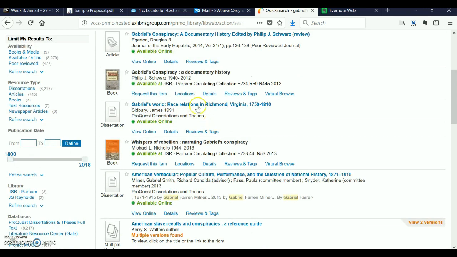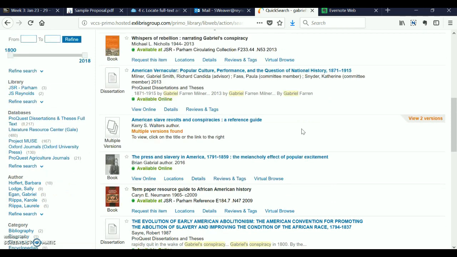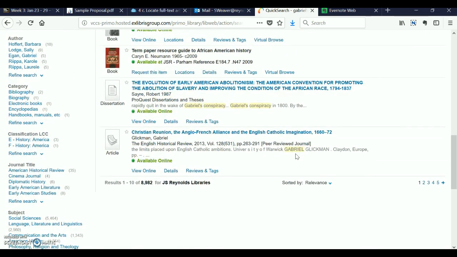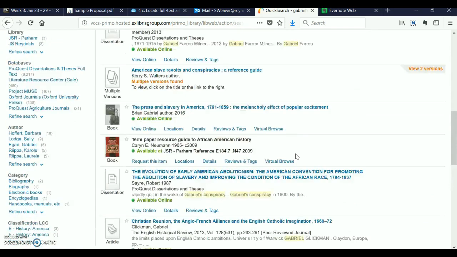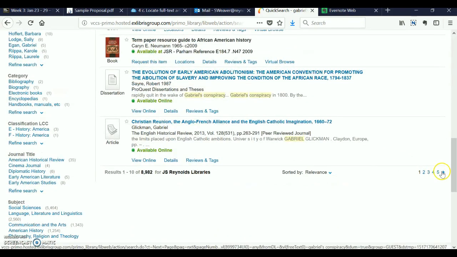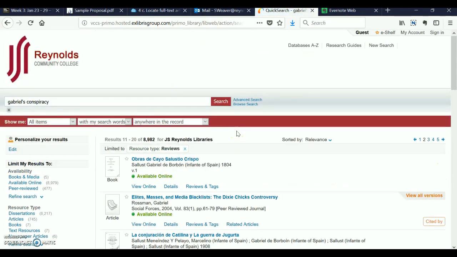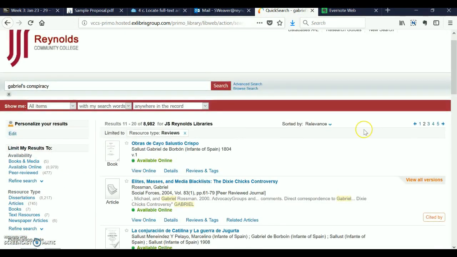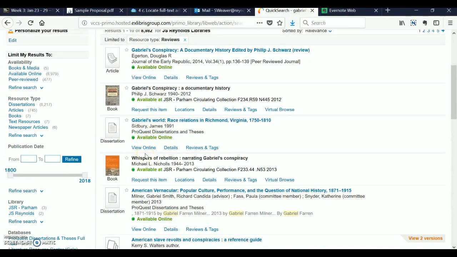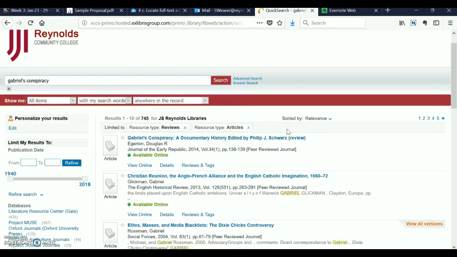What we have instead are books. We've got a dissertation here. So we have a lot of really valuable stuff. Now, not all of it is directly applicable to Gabriel's rebellion, but we know that we're looking at quality sources, so we can go through the different pages here and look at those. One of the things I want to do is look just for scholarly articles. So over here at resource type again, I'm just going to click on articles. It's just going to give me 745.